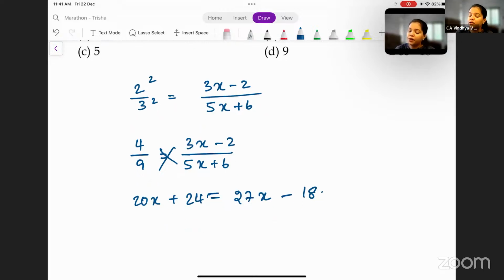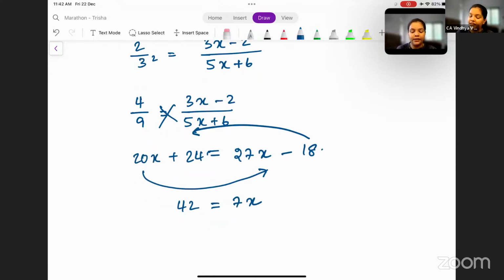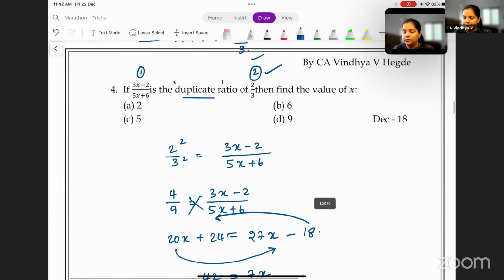Now get all the terms with constants on one side and the terms with x on the other. When you shift one term from one side of the equality to the other, the signs will change. Plus becomes minus, minus becomes plus. So 24 plus 18 is 42, and 27x minus 20x is 7x. I hope this is clear. 42 by 7 is 6. So therefore, the value of x is equal to 6.